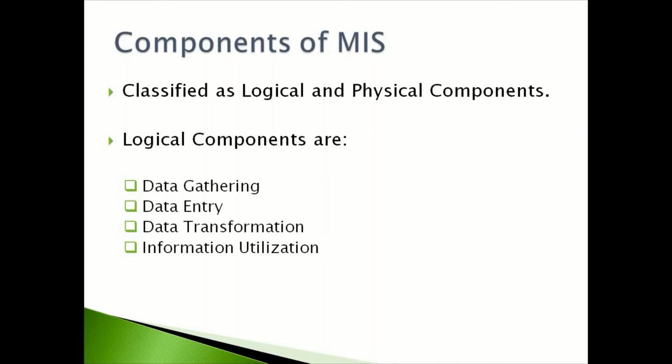Data entry: using this, the data is stored in the required format which can be accessed in future. Data transformation is the process of converting data into the required information as per the requirements of the organization, and once the information is generated, it is used for decision making.